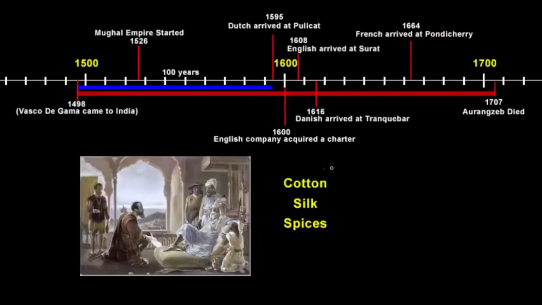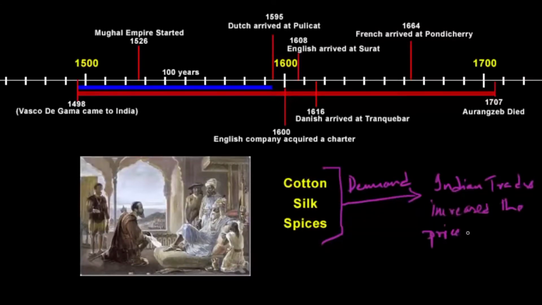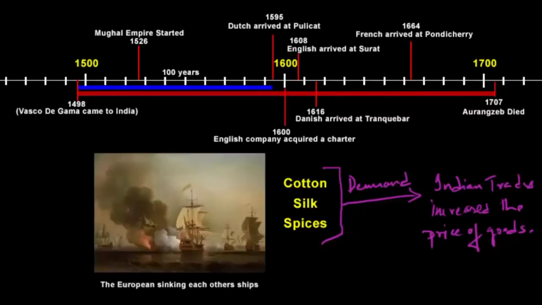Now, seeing this demand, the Indian traders who were selling these goods to them increased the prices of goods. And that's obvious demand-price economics. If the demand is high, naturally the prices would go up. This in turn affected the profit margin of these European traders. So instead of finding different ways to minimize the cost, the only reasonable solution they could think of was to eliminate their competitors. Now you see the sharks are fighting among themselves.